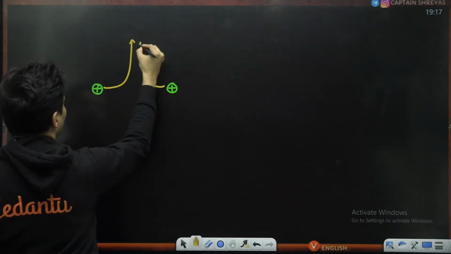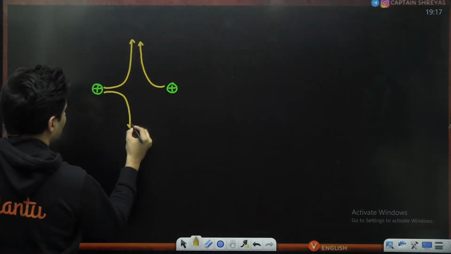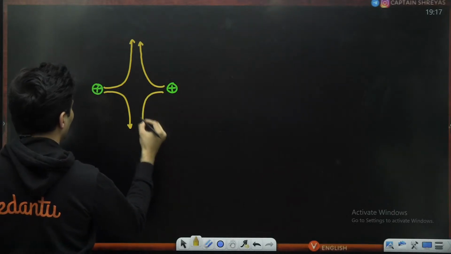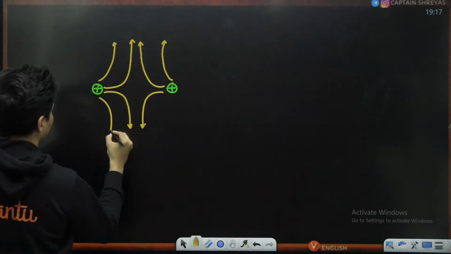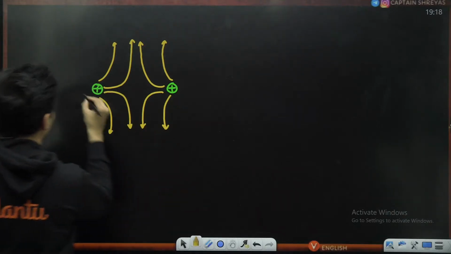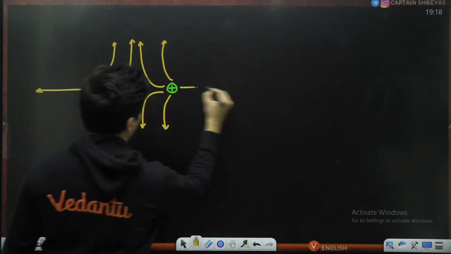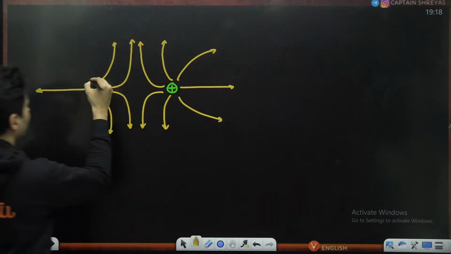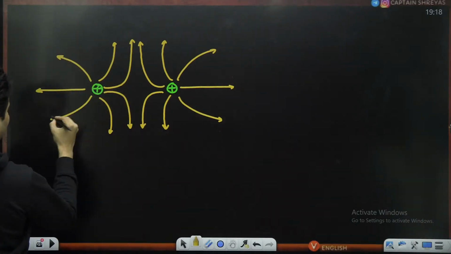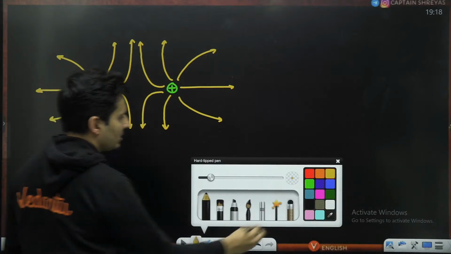The field lines will never intersect. They will try to bend when they are trying to come close. So that is how the field lines will look like, guys. Yeah. So this is how it will look like. These are the electric field lines due to like charges.